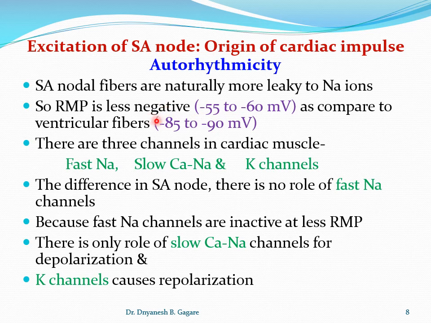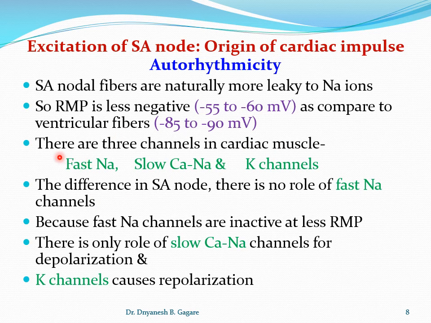You know, the resting membrane potential is about -90 in skeletal muscle, in cardiac muscle, that is ventricular muscle, and in nerve fiber. Okay, but if you see in the SA nodal fiber, it is less negative, that is minus 55 to 60 millivolt. Remember, in MCQs you can get the question: what is the resting membrane potential of SA nodal fiber? It is minus 55. Remember minus 55, as compared to ventricular.